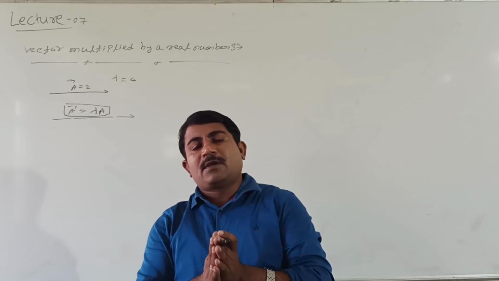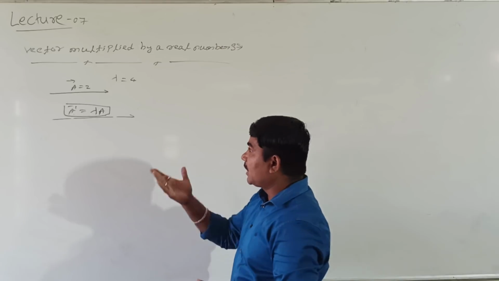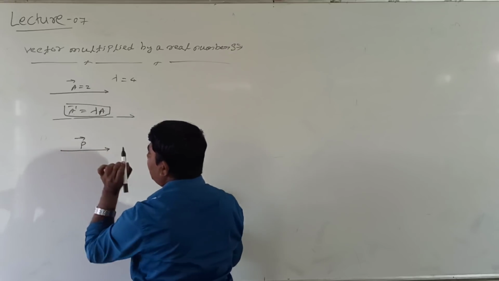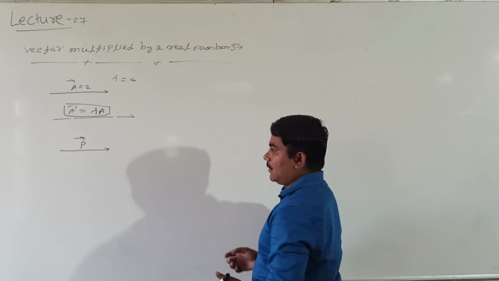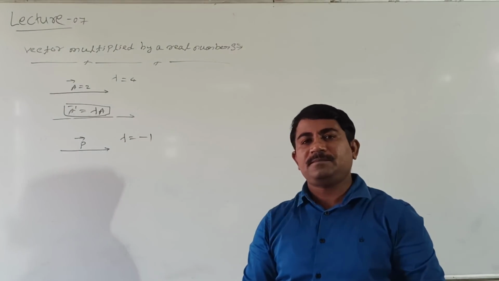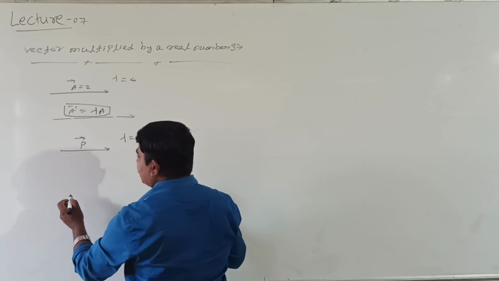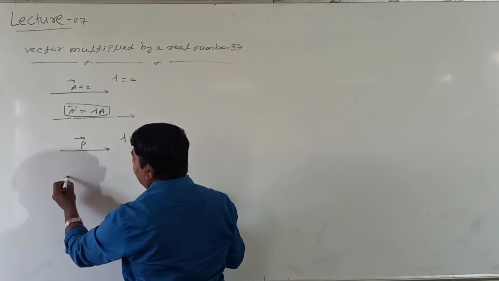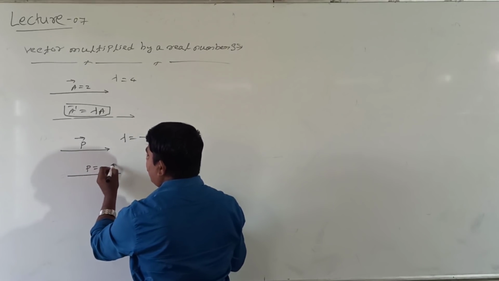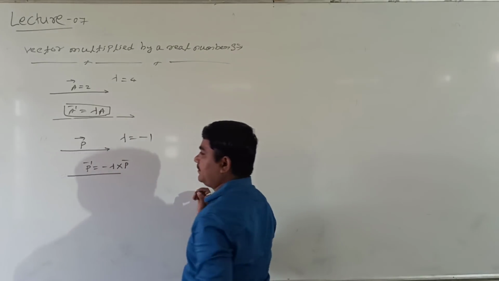What will I take now? If a vector is multiplied by a negative number, then what happens? Shall I take again? This is vector P I will take. Now, to this vector I will multiply by the negative number minus 1. Then what happens here? If we multiply, directly I will take the magnitude. How much is the magnitude? P dash equal to minus lambda into P, vector bar I will take.